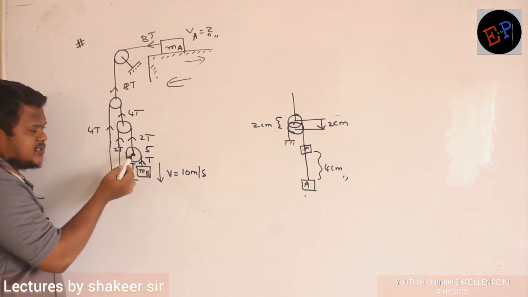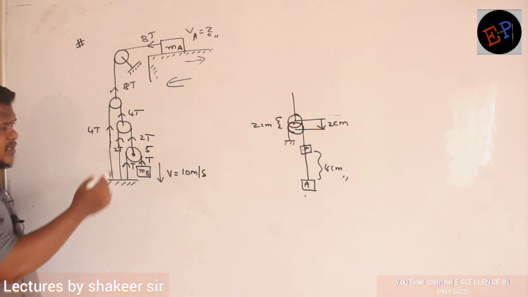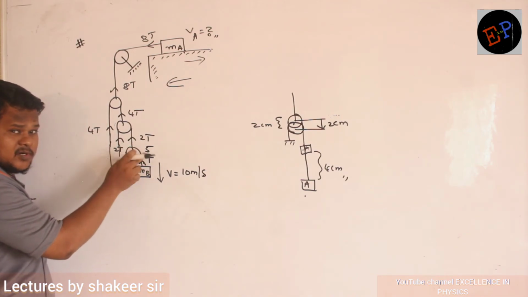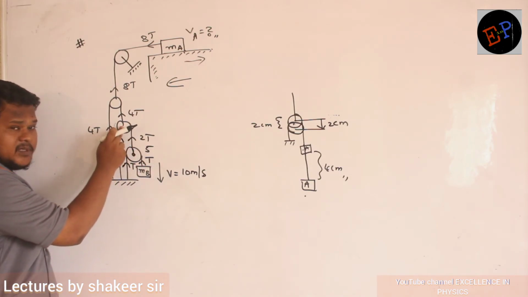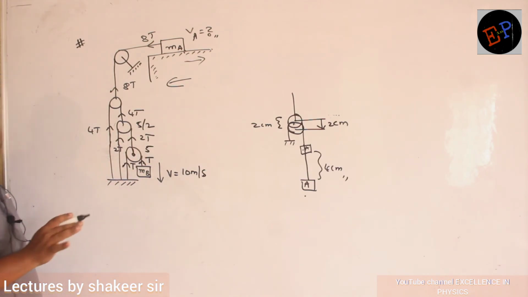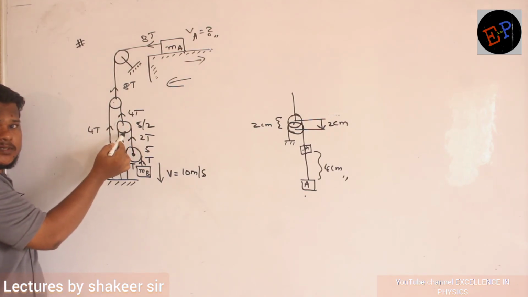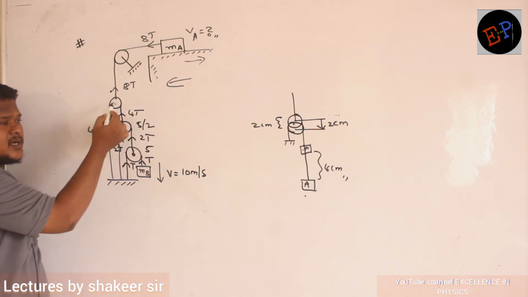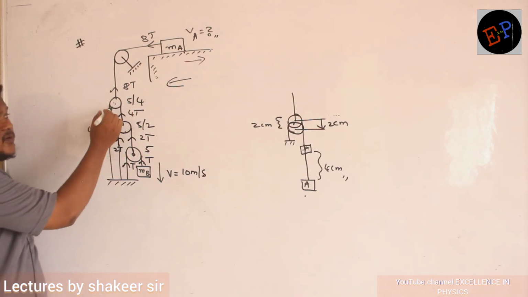Now this pulley becomes a block. Why? Because the rope is connected to the center of the pulley. So if this block, which is called a pulley here, is going downwards at 5, then what will be the speed of this pulley? Again it will be half of that, so it is 5 by 2. Now this pulley becomes the block. The speed of this block is 5 by 2, so the speed of this one should again be half of that, so it is 5 by 4.